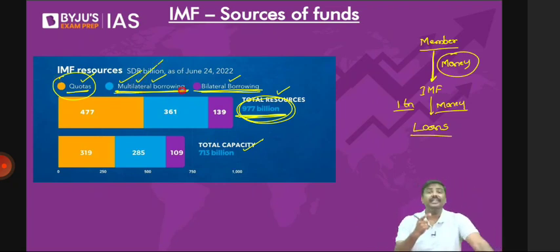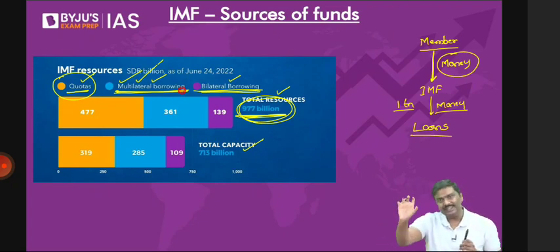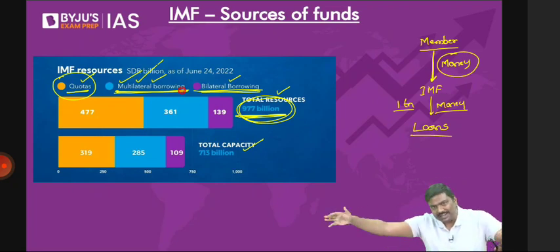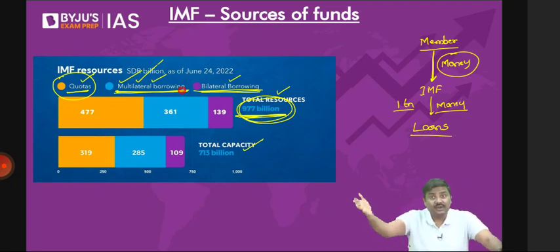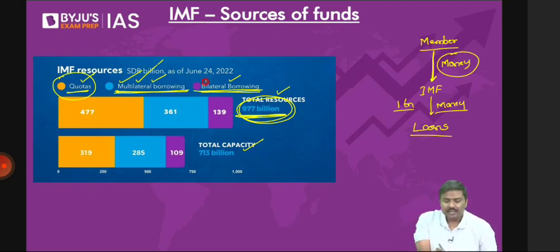Under the multilateral borrowing, I'll show you the data, have patience, they will take money from certain countries. Now, let's say they have borrowed from certain countries, and they have given loans to the other countries that are demanding loans. Now, what if even that is not sufficient? In such cases, they will borrow from some more countries under a tool called bilateral borrowing.